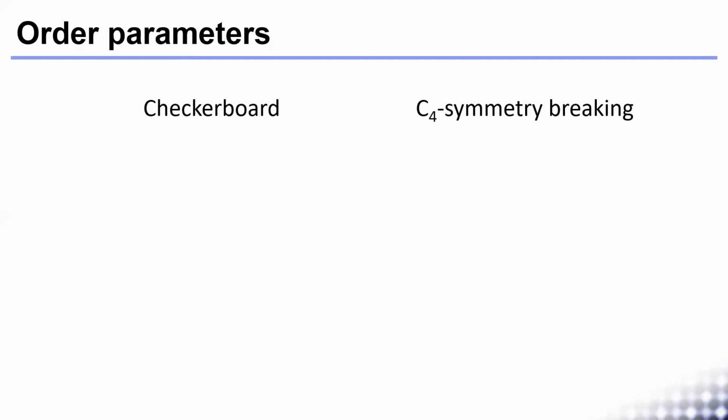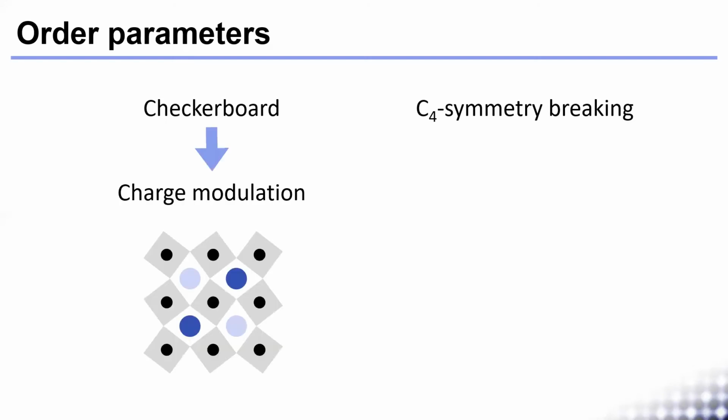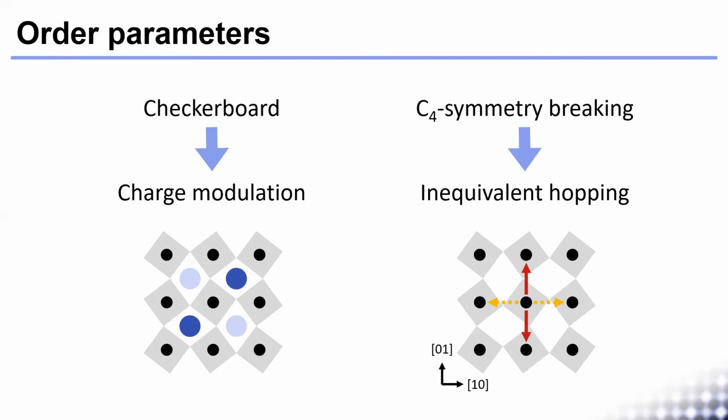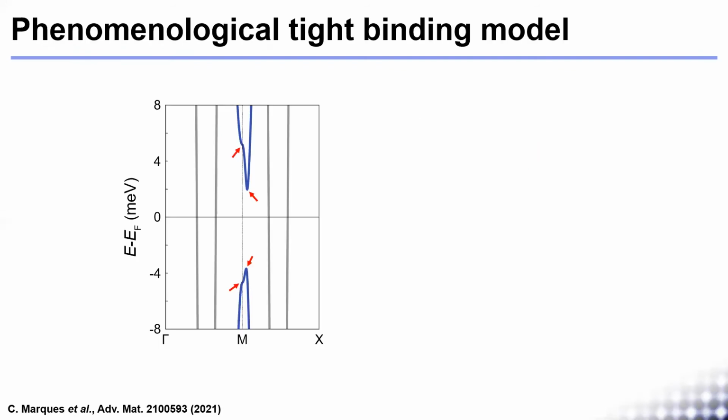We can phenomenologically include these two orders into a tight-binding model via charge modulation to describe the checkerboards, and an equivalent hopping between ruthenium atoms along the (1,0) and (0,1) directions to describe the C4 symmetry breaking, or nematicity. This phenomenological tight-binding model shows a gap opening at the gamma band around the Fermi level, with the appearance of four Van Hove singularities indicated by the red arrows.